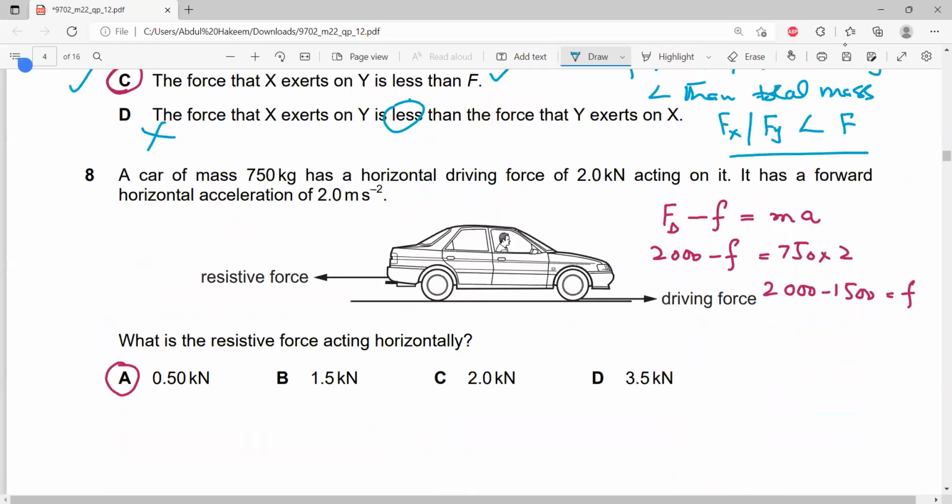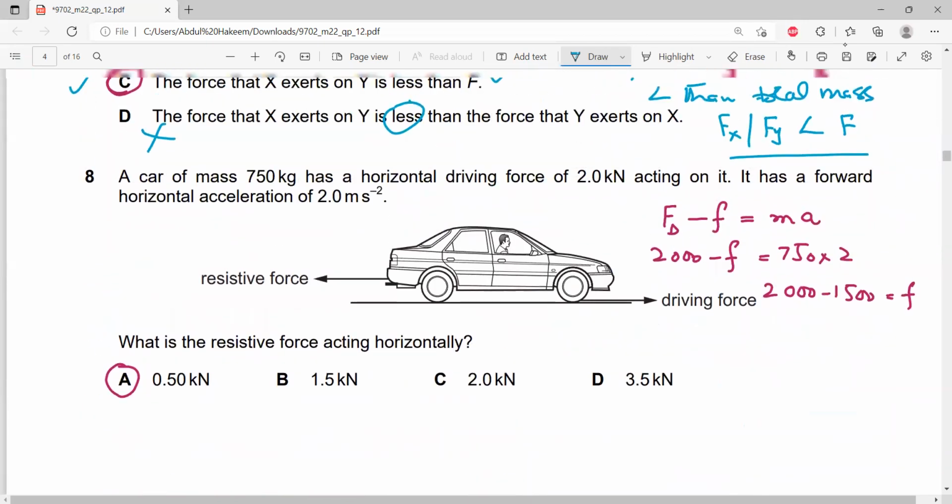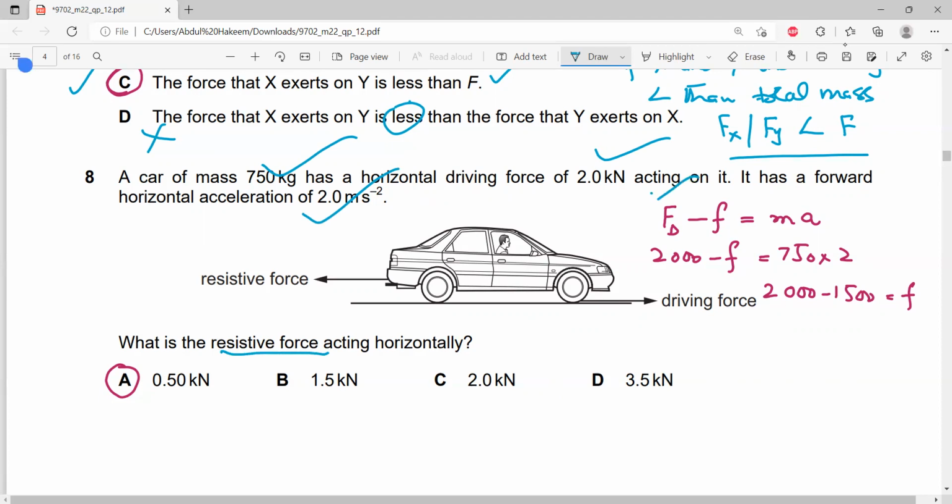Next, question number 8. A car of mass 750 kg has a horizontal driving force of 2 kilonewton acting on it. It has a forward horizontal acceleration of 2. Mass, driving force and acceleration are given, and the resistive force is required. Look, driving force minus resistive force is the resultant force, which is equal to ma. Driving force 2 kilonewton means 2000. Mass 750 times 2 is 1500. So 2000 minus 1500 is 500. That's why the answer is A.